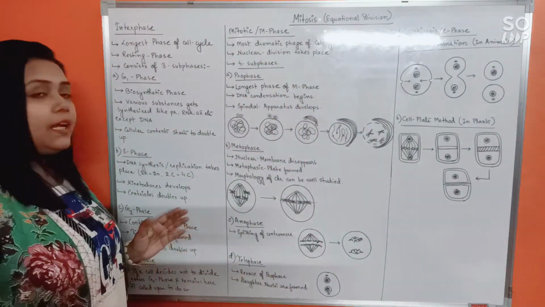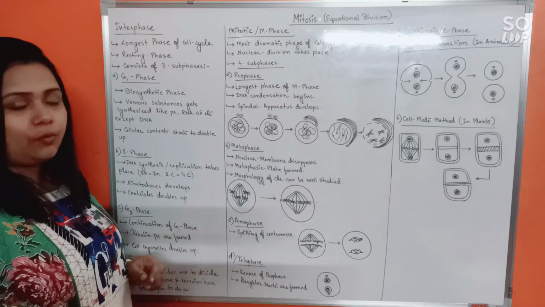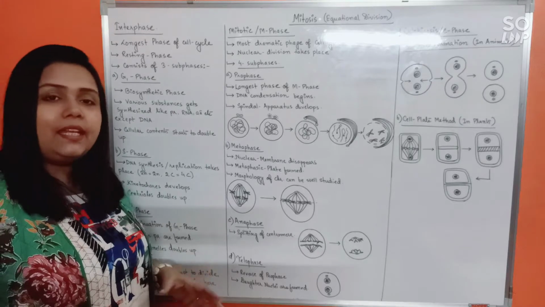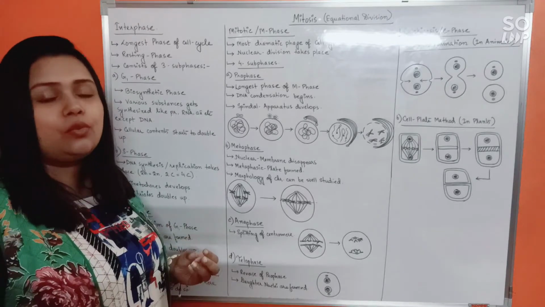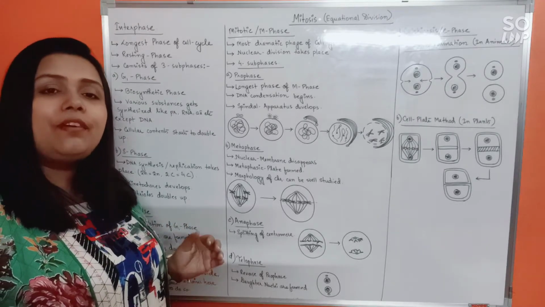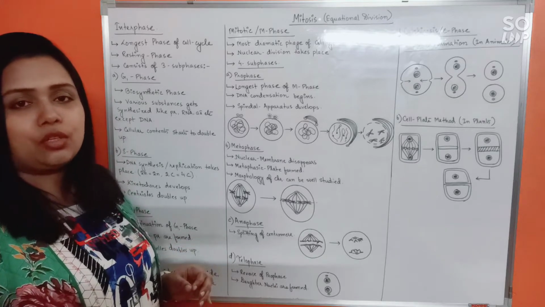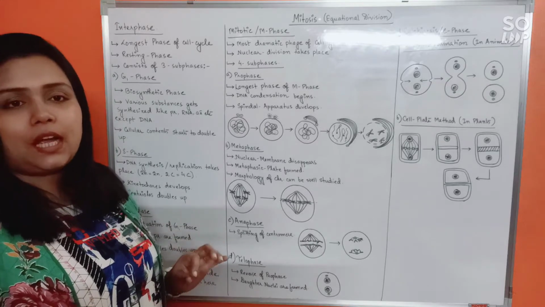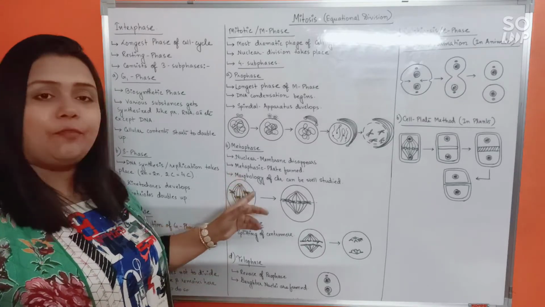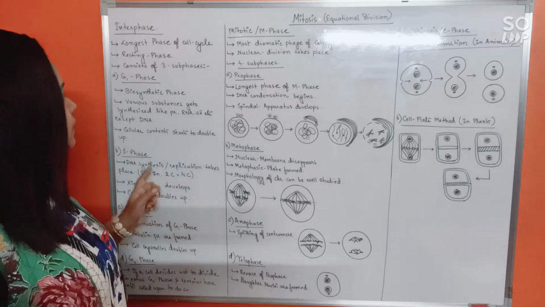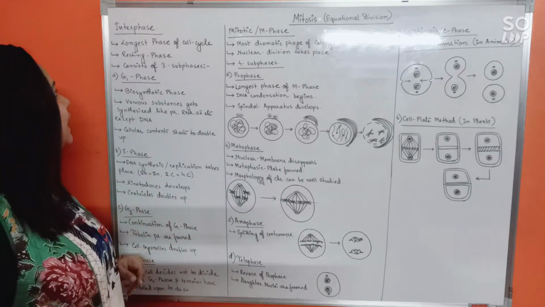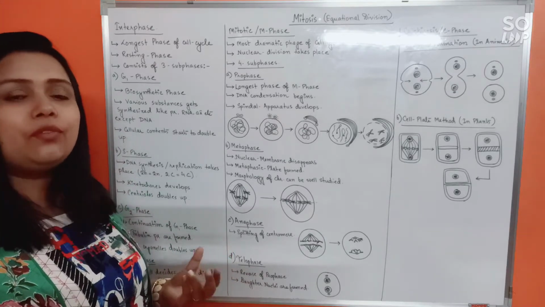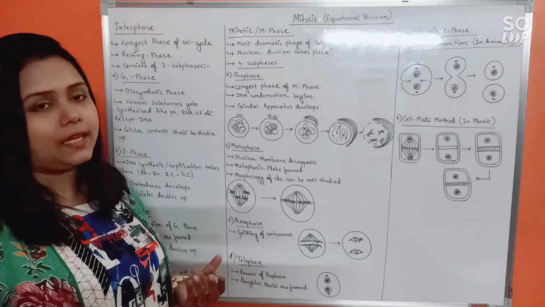Interphase is the first phase of the cell cycle and it is the longest phase. In any cell, whatever the cell cycle's duration may be, 95% of it would be covered under interphase. Only the 5% time which is left would be under M phase and C phase. So it is the longest phase. Not only that, in interphase, as I told you, actual cell division is not occurring. That's why we can call it the resting phase of the cell cycle as well.